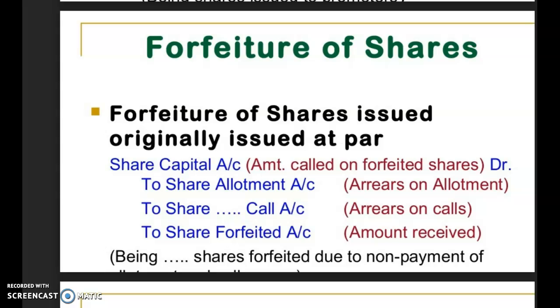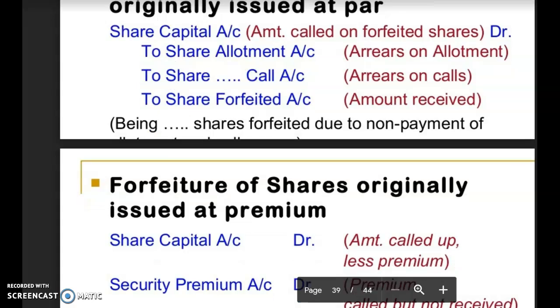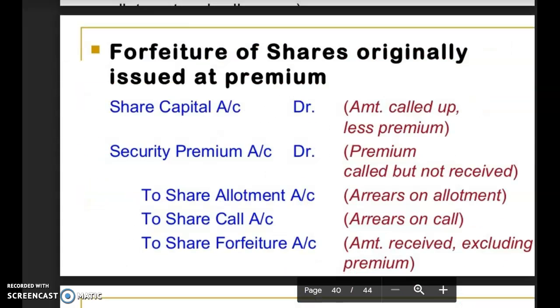Now there may be the forfeiture of those shares which were earlier issued by the company at premium. Understand, premium means over and above the face value of the share. If those shares are to be forfeited, it is very important to understand whether the premium against those shares has been received by the company or not. Now how will you judge that?